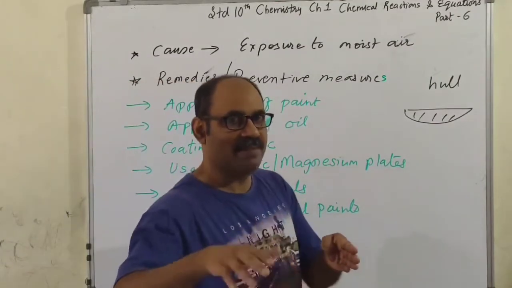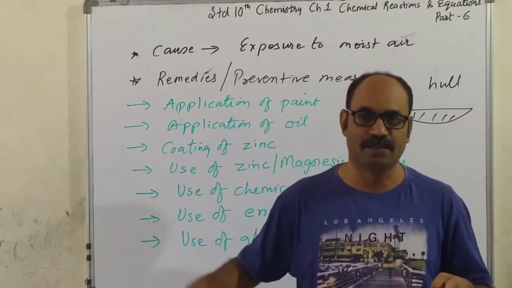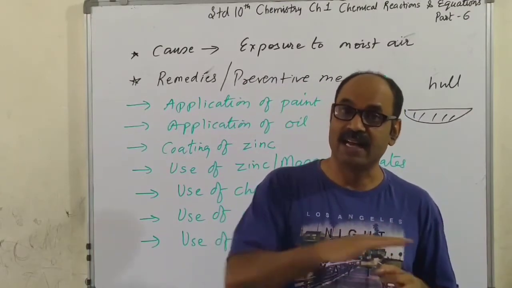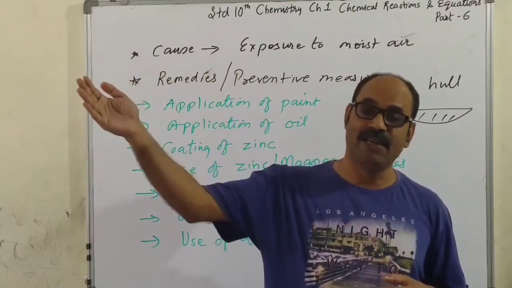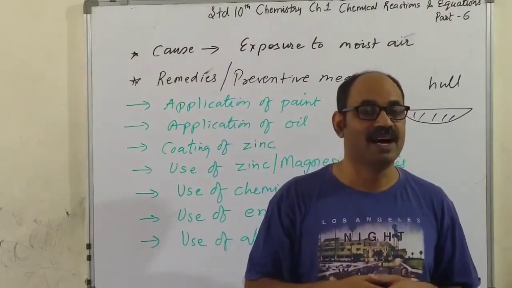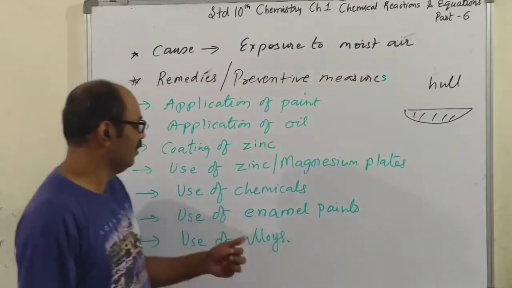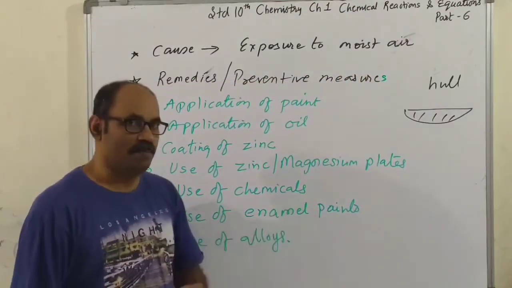Use of chemicals. When you apply some chemicals on the surface of metal, they form strong bonds with it and cover the surface, disallowing the moist air to come in contact with the metal and hence prevent corrosion. Right? Use of enamel paints.